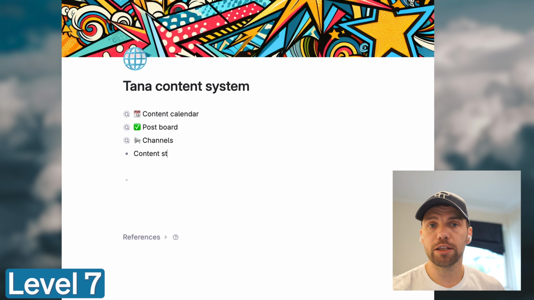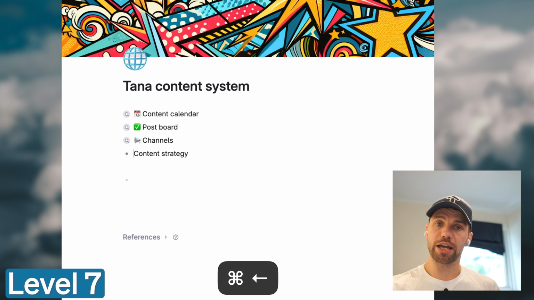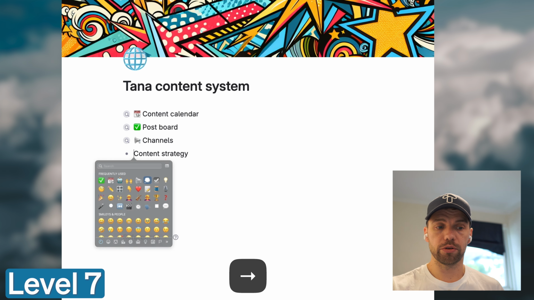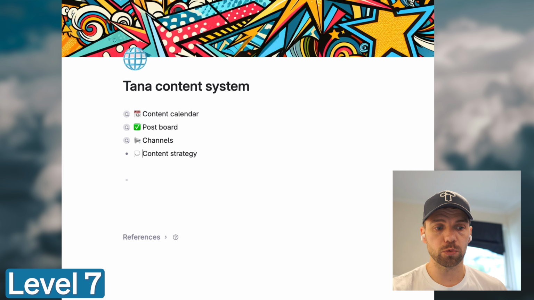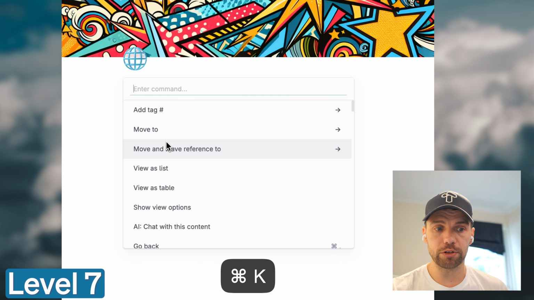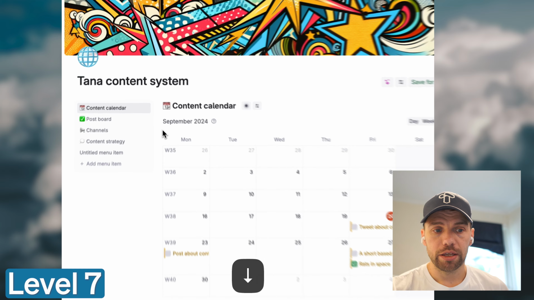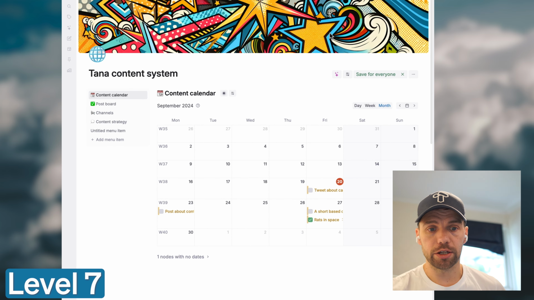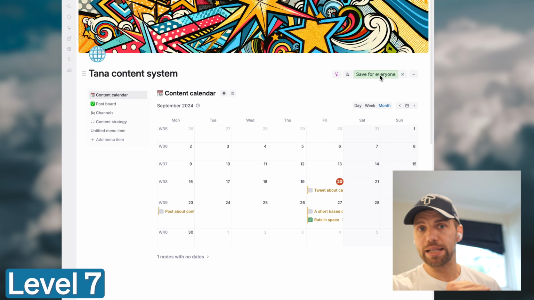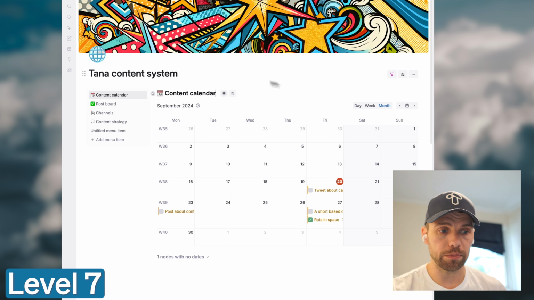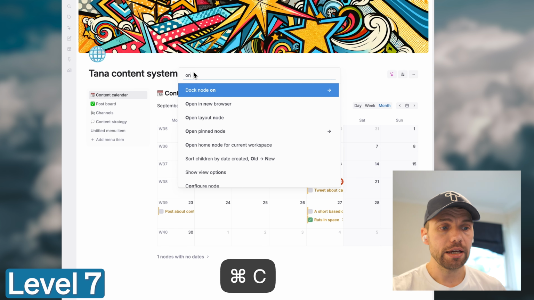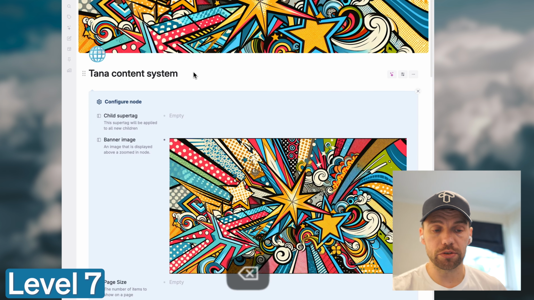And then lastly, this is also a good place to have your content strategy, or whatever else is relevant to your content workflow, handy, so you can go inside and have a look. Now I set the view to side menu. And that means you have this great app layout where all the different pages or searches you've created appear as menu items on the side.